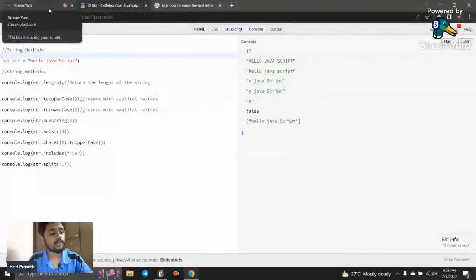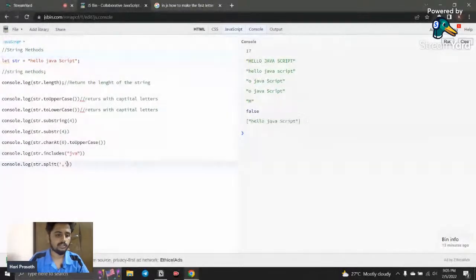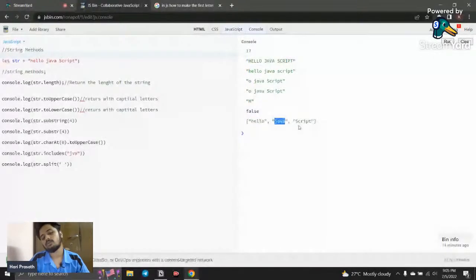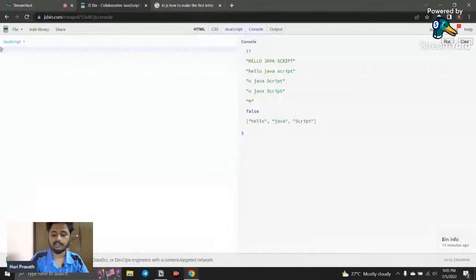Array is also a most important topic in JavaScript, because in the real world we mostly work with arrays and objects. So we come to what is an array, and here you can see this is an array. Just remove this, and here you can see hello, this is an array. I will explain all the array methods very clearly. So we're going to see how to create an array first of all. What is the syntax of creating an array?